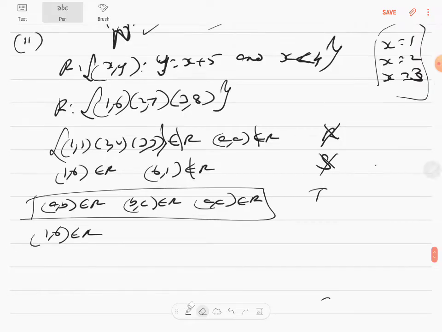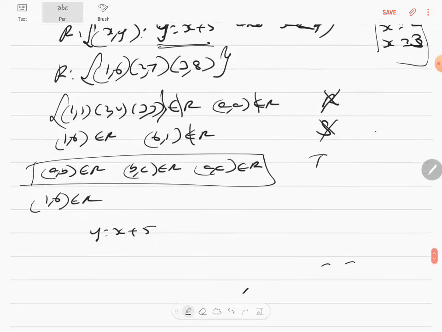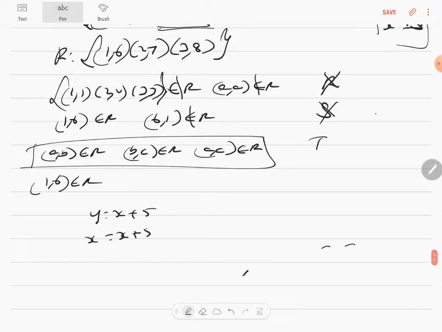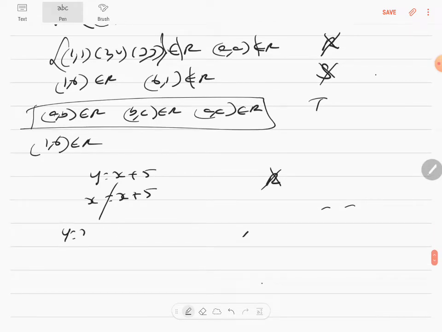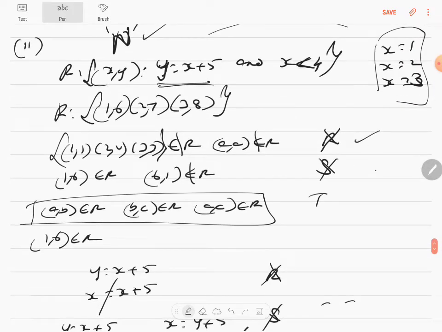Can you see what I'm going to do? For reflexive, what's the relationship? y is equal to x plus 5. Will x be equal to x plus 5? Therefore it is definitely not reflexive. Sorted. I've explained it alphabetically. You know y is equal to x plus 5. Does it mean that x is equal to y plus 5? No. You know from here x is equal to y minus 5, and so they are not equal, therefore it is not symmetric. So here and here I've proved it well.